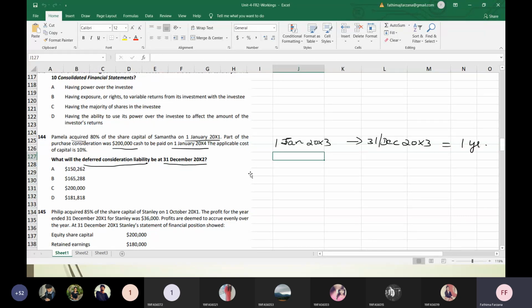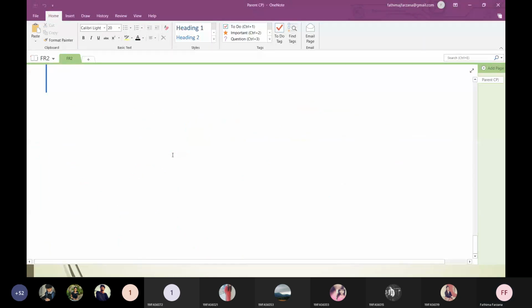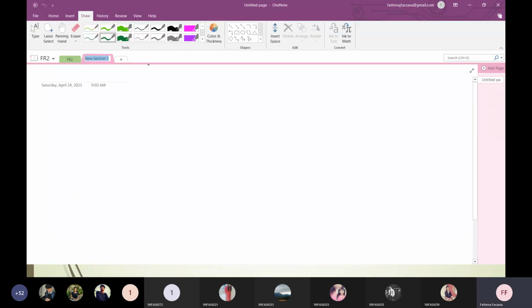This unwinding of discount, that is, if a company is having a future liability to pay. So let me explain that. This I've explained already, but it's been quite a long time. Can you see this OneNote, everybody? Yes, ma'am.